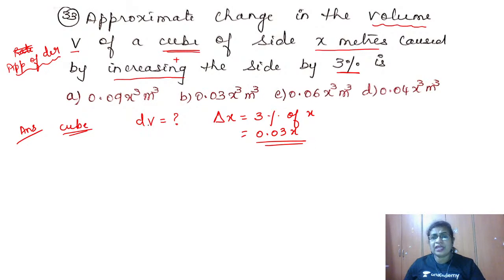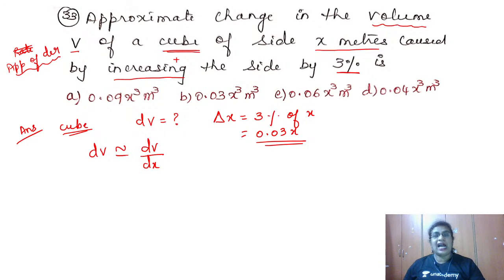So how do we write the approximation formula for dV? dV is approximately equal to dV by dx into delta x. Remember, if the side x is given, it is always with respect to dx. But suppose the volume and radius is given, then it is with respect to radius r, and you have to write delta r, not delta x.